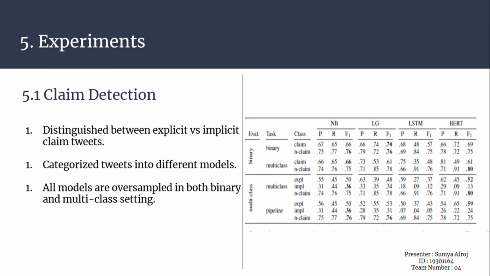From our corpus of 1200 tweets, we use 800 for training and 200 as validation data, and then categorize into different models, for instance LG models, LSTM models, BERT models for this experiment. Further, we oversample the class of implicit claims to achieve a balanced training set. To ensure comparability, we oversample in both the binary and multiclass setting.